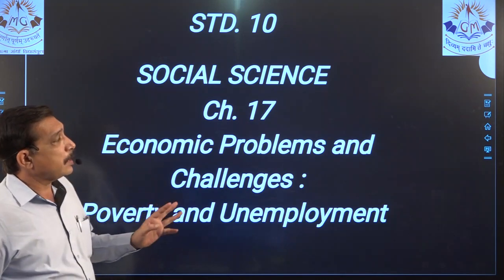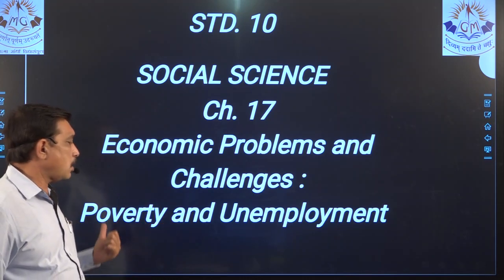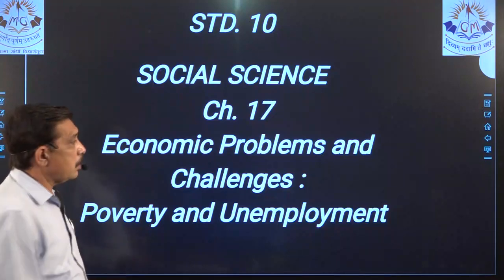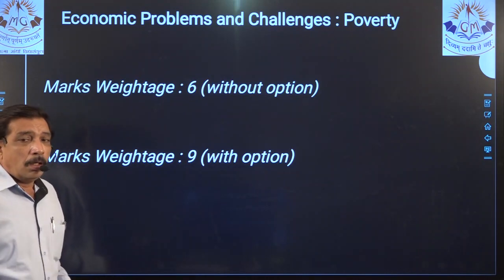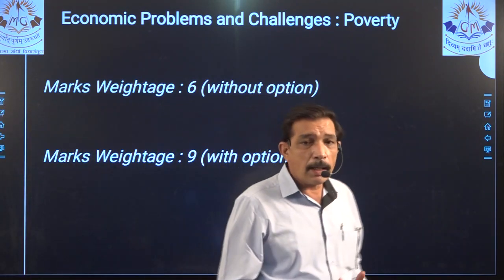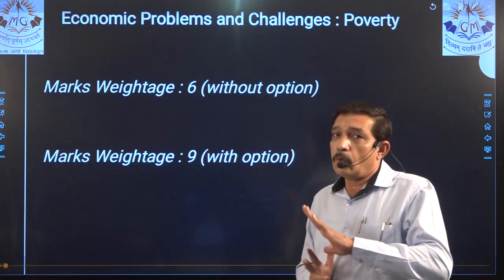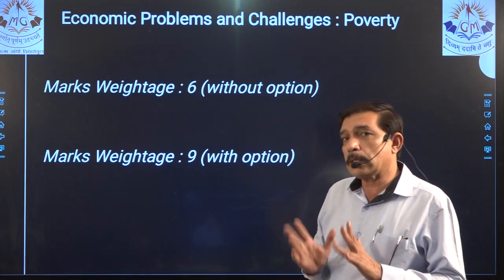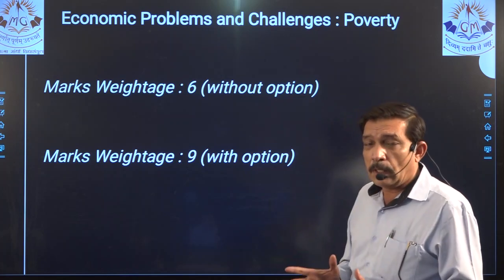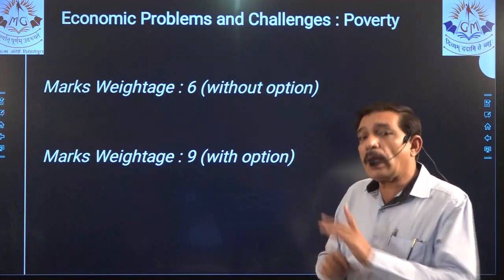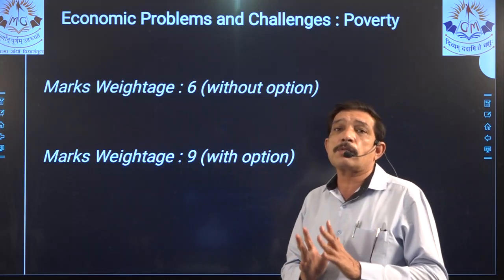Yes, chapter number 17 is part of economics, the third chapter in economics, that is economic problems and challenges. Out of that, poverty and unemployment are going to be discussed over here. The main thing to see is that the marks weightage for this particular chapter is 6. That means it will not be asked below that, 6 marks is certain. That is the meaning, right? So we have to understand these for all the chapters. Yes, marks weightage is given with option and without option. So without option means 6 marks compulsorily will be asked from this chapter.